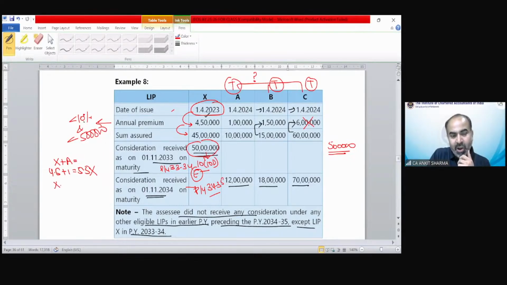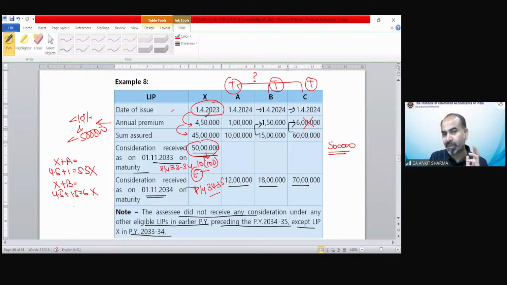Then we will make a combination of X plus B: 4.5 lakh plus 1.5 lakh. It's 6 lakh. Cannot be exempted. And of course, C individually exceeds 5 lakh, so we do not need to check the calculation for C.